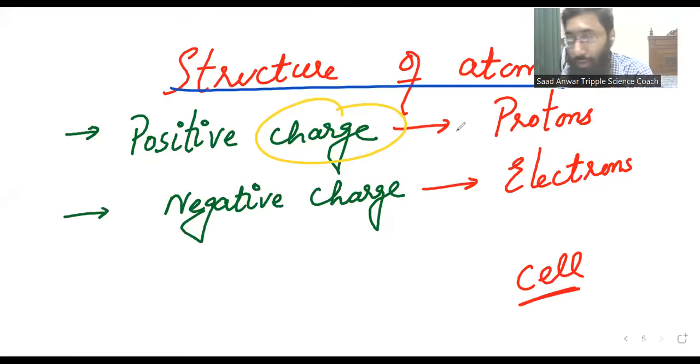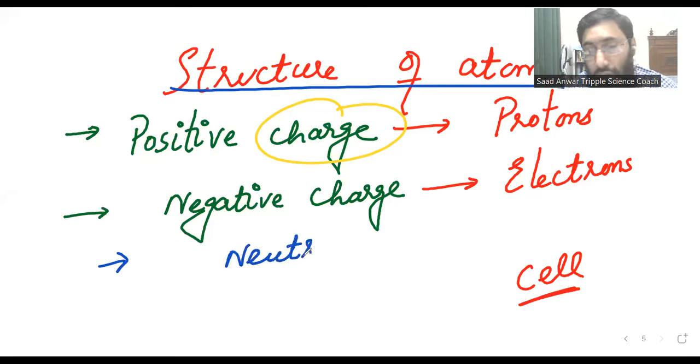The positive charge is proton, negative charge is electron, and there are certain other particles, we call them neutrons. Neutrons, they are neutral. They don't carry any charge.